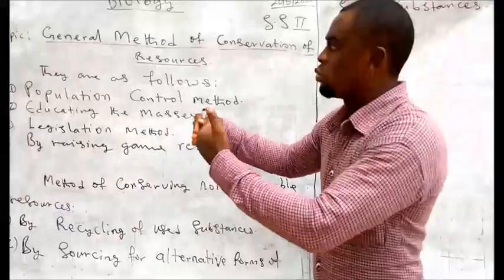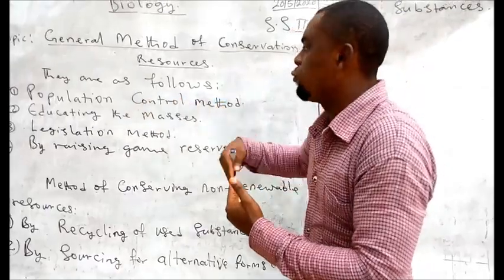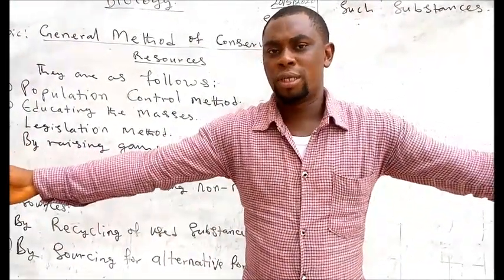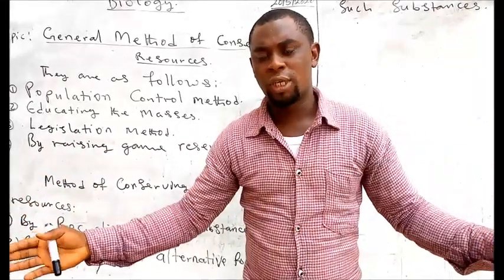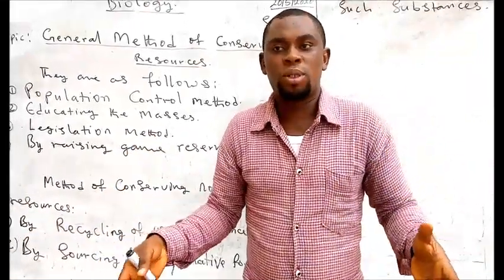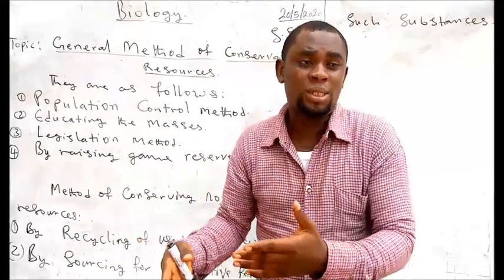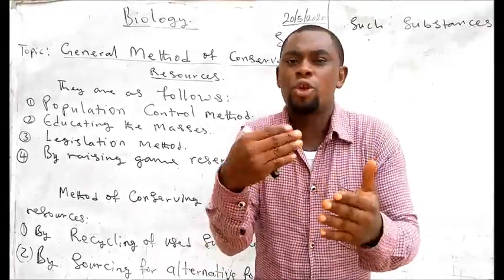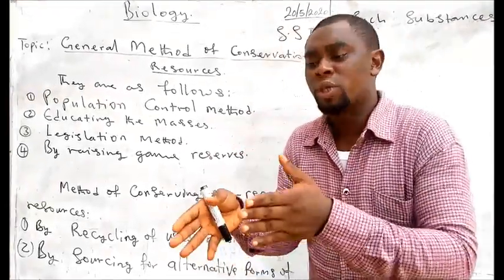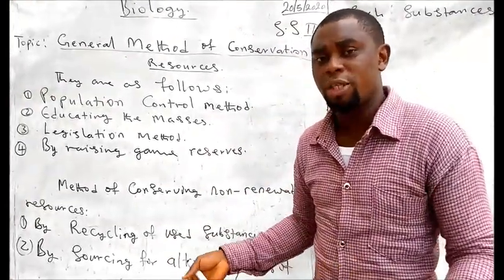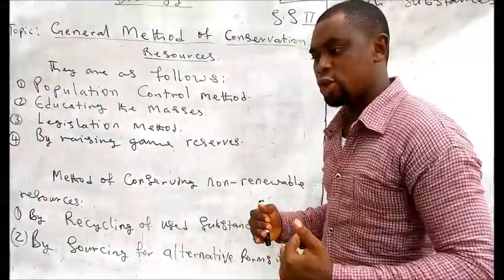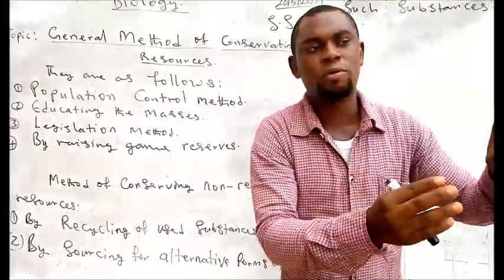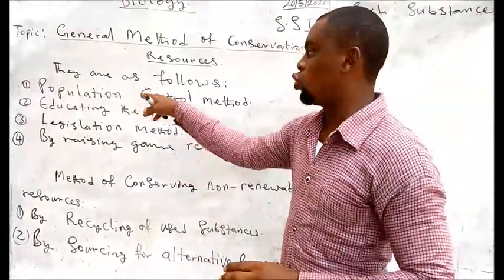But okay, come to this fact now. If we do not control our population, it becomes bloated. And once our population becomes bloated, the number of individuals making use of resources that most times are not renewable increases. The more they make use of these resources, the more they deplete those resources without replacement. So the lower the population, the lower the concentration of individuals on some of these limited resources. So we need to do what?